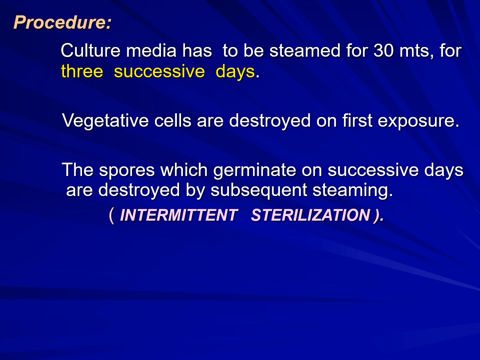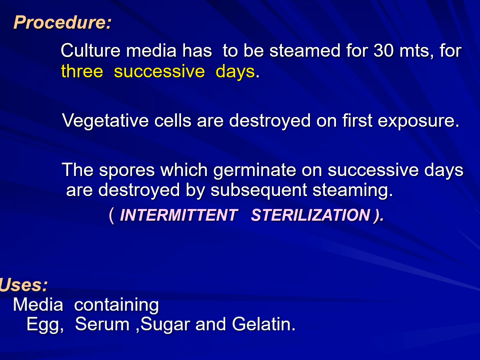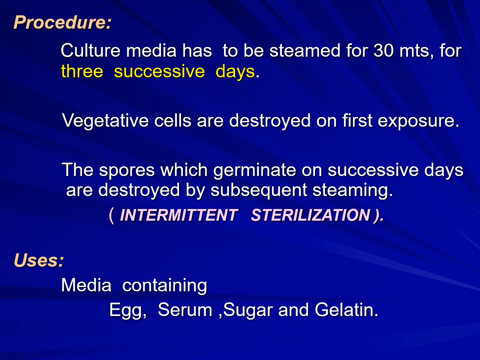The procedure of tyndallization here is that the culture media has to be steamed for 30 minutes for 3 successive days. Vegetative cells are destroyed on first exposure. The spores which germinate on successive days are destroyed by subsequent steaming. This is a very important point. This is also known as intermittent sterilization. Very important 2 marks question for you. The use of tyndallization is that media containing egg, serum, sugar and gelatin should be sterilized by this method.